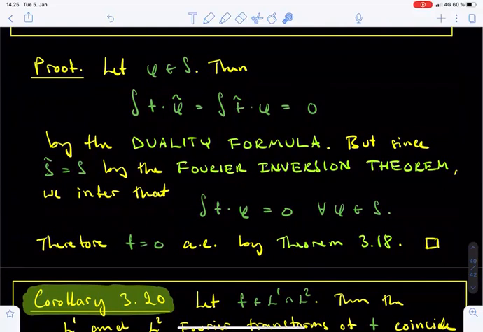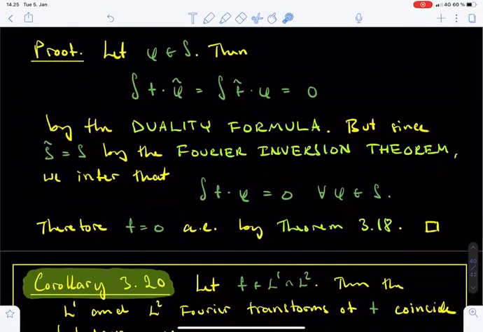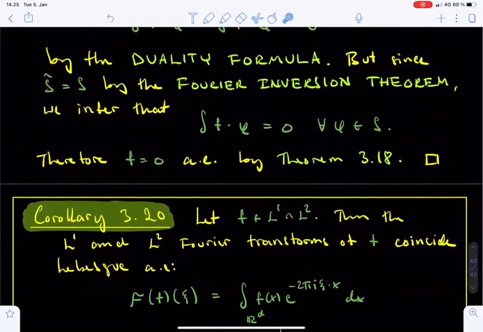Second, we recall from the Fourier inversion theorem for Schwarz functions that any Schwarz function is the Fourier transform of another Schwarz function. So, if the integral of f times the Fourier transform of any Schwarz function vanishes, as we have just seen, then also the integral of f times any Schwarz function vanishes. But Schwarz functions contain the test functions, so now it follows immediately from the previous result, Theorem 3.18, that f is 0 Lebesgue almost everywhere. This completes the proof of Corollary 3.19.